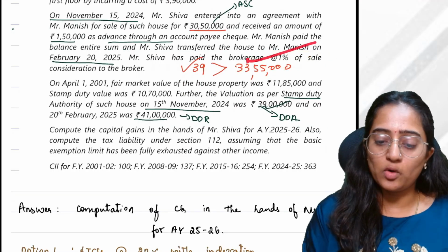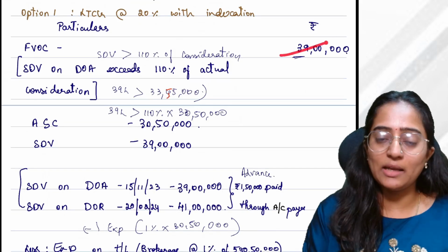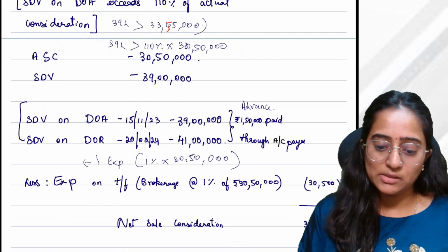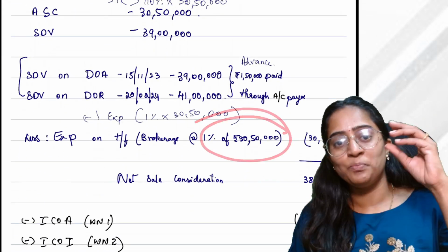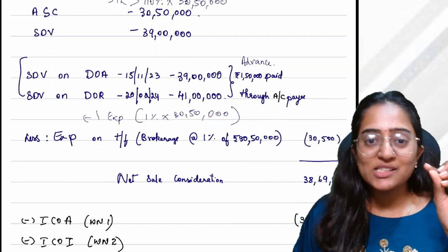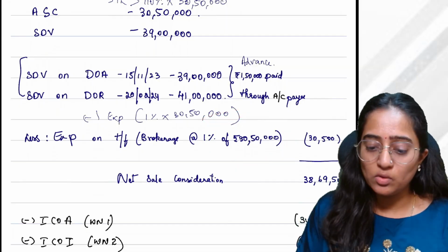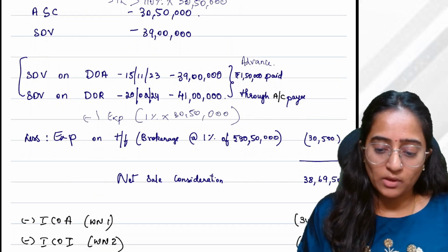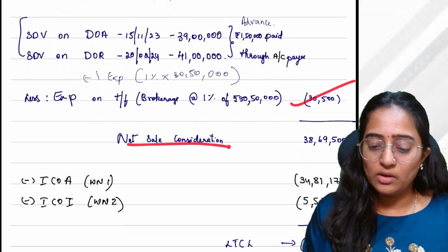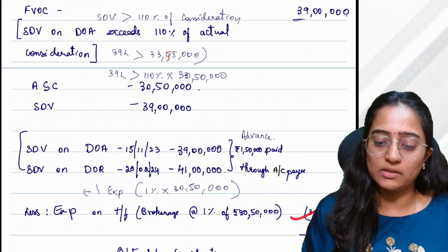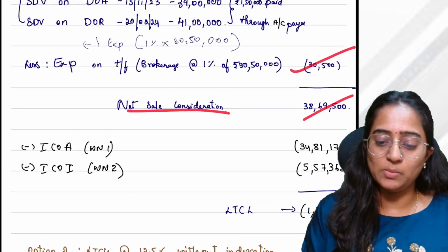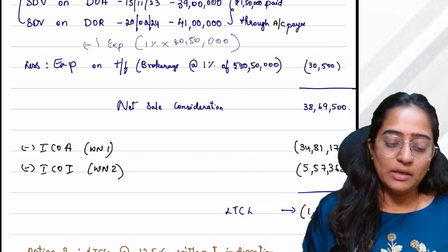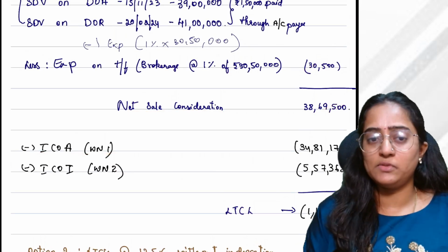Okay. Now, you have some expenses which have been recorded, 1% of sale consideration. Correct? How much is the brokerage? 1%. 1% on 39 lakh? No, people, please, this is 1% of sale consideration. The sale consideration money which is coming in your pocket is 30,50,000 only. That is what you are recording here. 30,500. Okay, 30,500. Your net sale consideration would be, after subtracting this from this, so much.